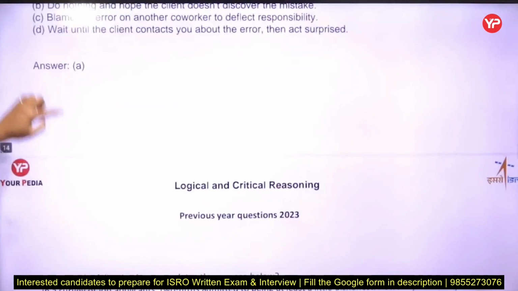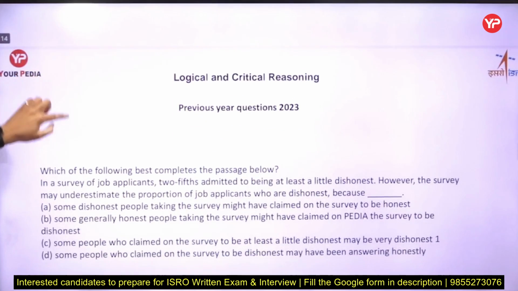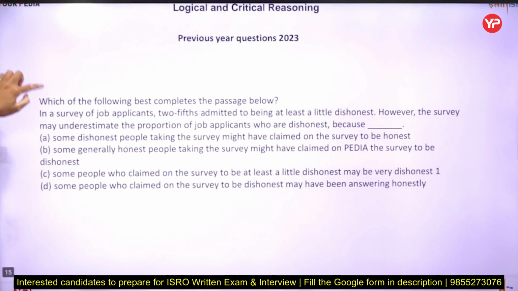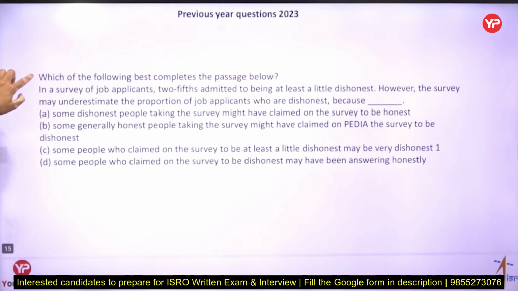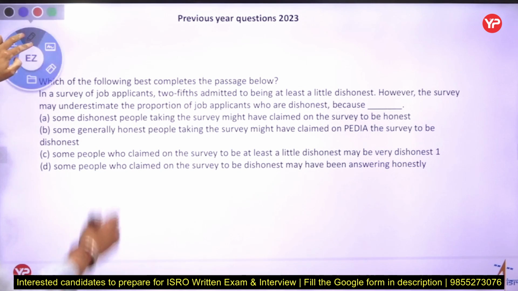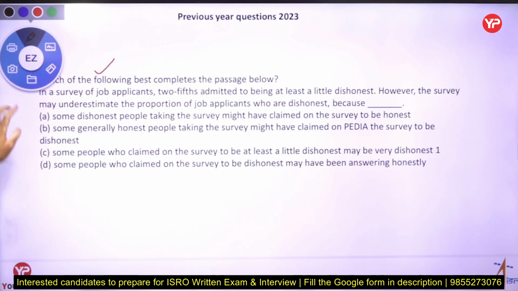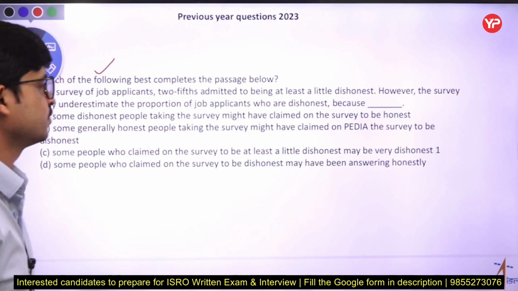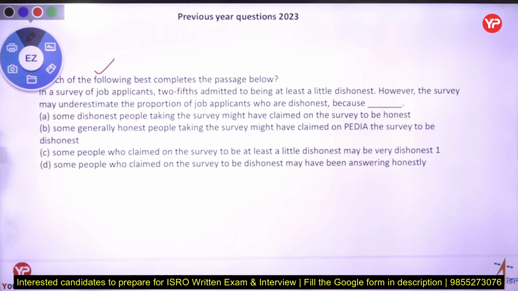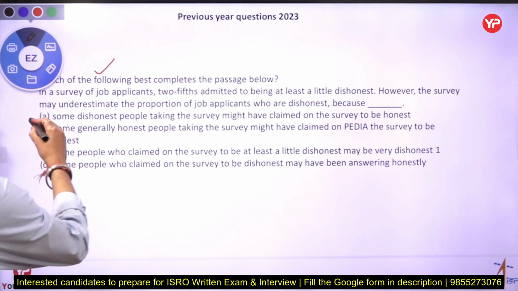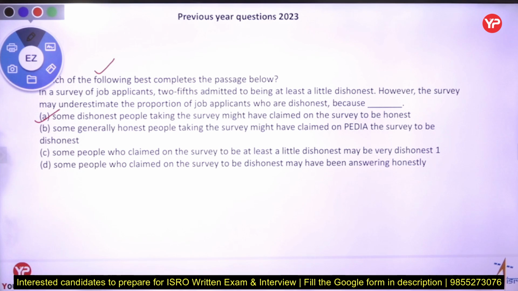This is another question. Next, our type is logical and critical reasoning. That question came in the previous year 2023 exam. In a survey of job applicants, 2/5 admitted to being at least a little dishonest. However, the survey may underestimate the proportion of job applicants who are dishonest, because option A: some dishonest people taking the survey might have claimed on the survey to be honest.